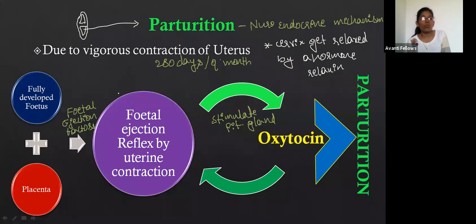Yes, why? Because so far, the baby did not respire on its own, but now once it comes out, the baby has to respire on its own, right? So how is it going to respire on its own? By the cry. The cry is the first time the baby is going to respire. By crying, the first time the baby is going to get its respiration, or get its air.